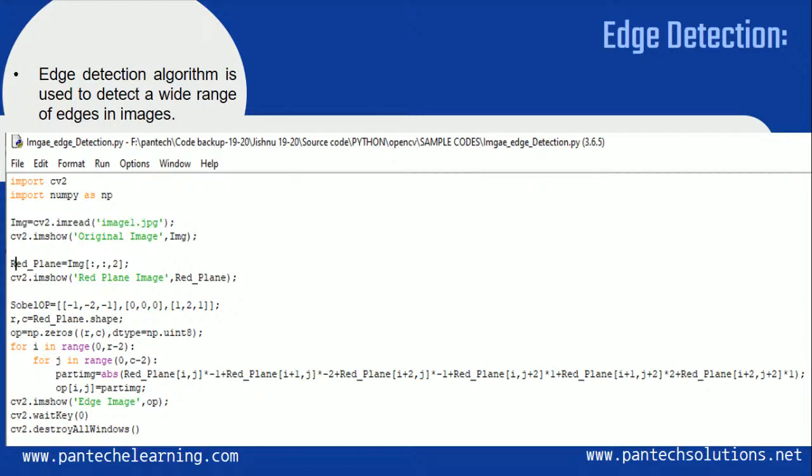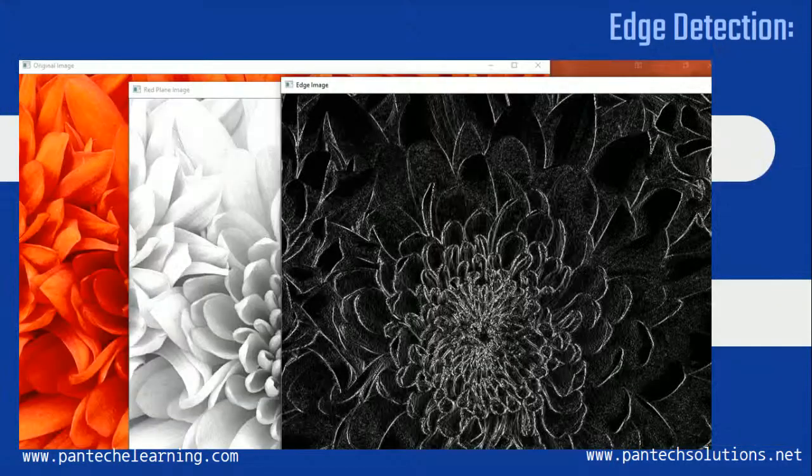Since it is 2D, it can be set as XY positions, known as the rows and columns, and the complete red plane, and based on that the image will be stored into a particular variable, and after removing the red plane we apply only black and white. So here I have given the output of an image. Here it is detecting only the particular edges of a flower.